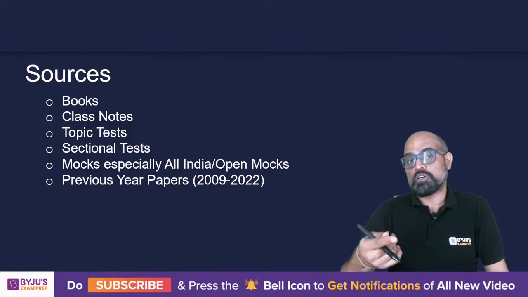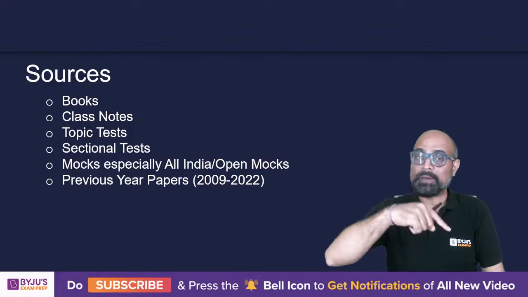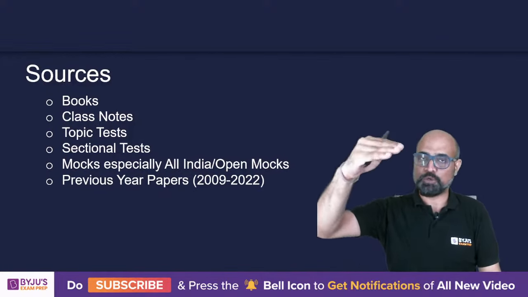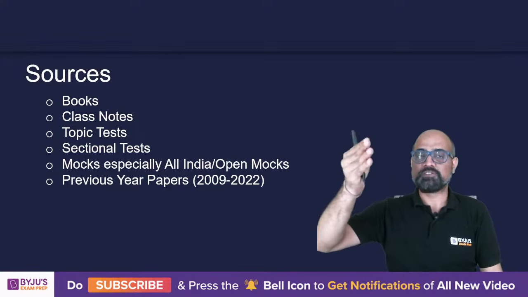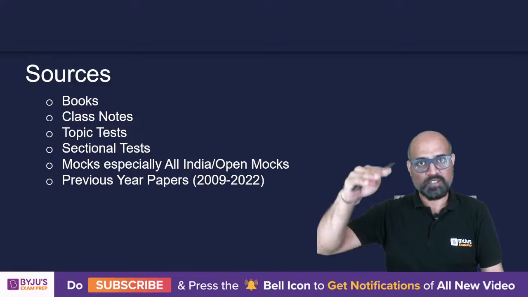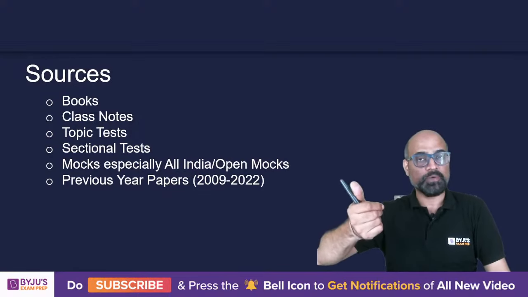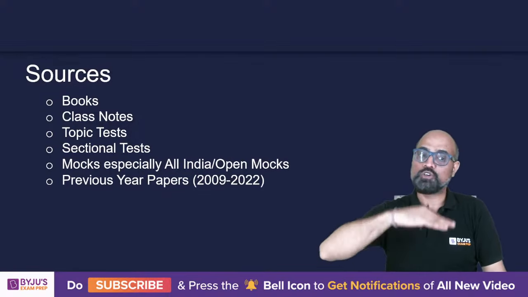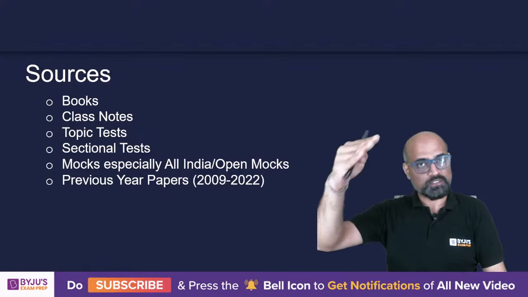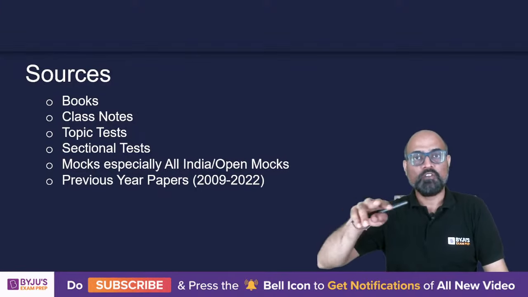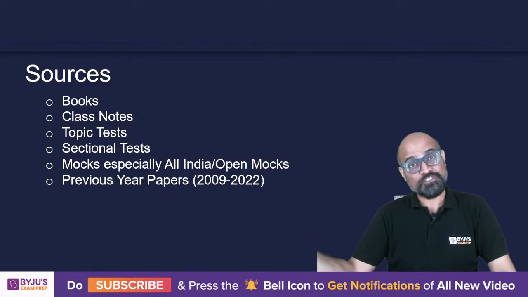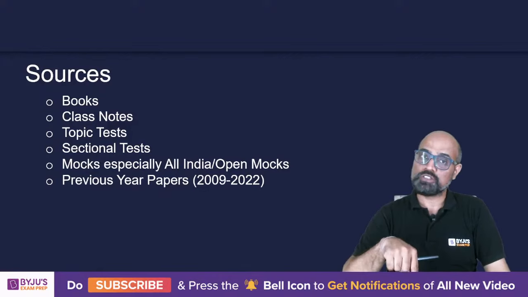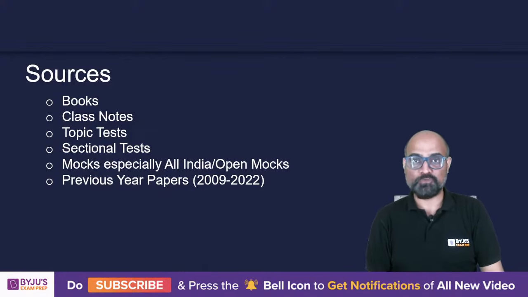Once you are done with the mocks, you'll keep on doing this. So repetition starts. We are doing arithmetic, books, class notes. Done with arithmetic, then we move to the topic test of arithmetic. Solve it because those are timed automatically. Then once you are done with it, go back to books, class notes, topic tests. Get done with one more topic. When you're done with at least two topics, then move to sectional tests. When you're done with enough sectional tests, then you move to mocks. And when you have given enough mocks, then you move to previous year papers.